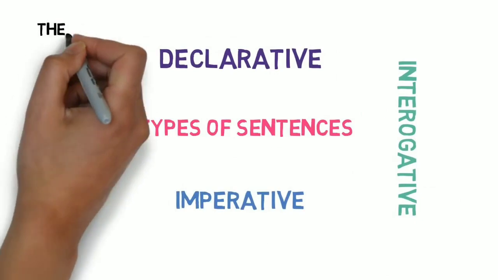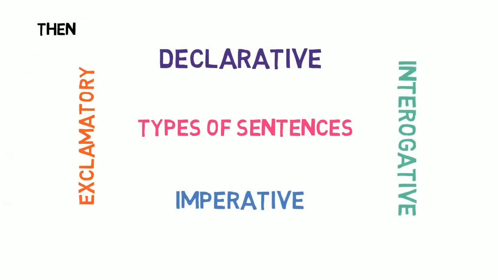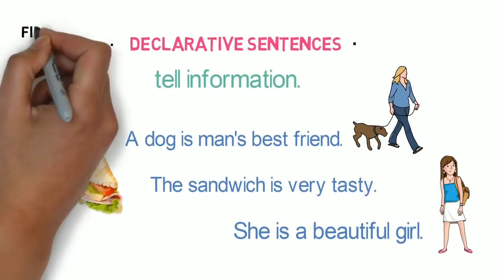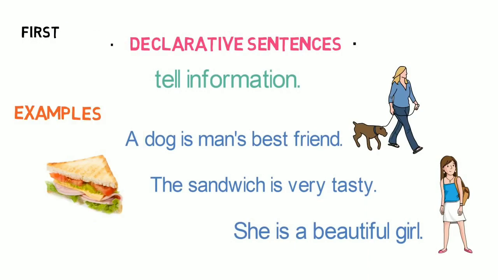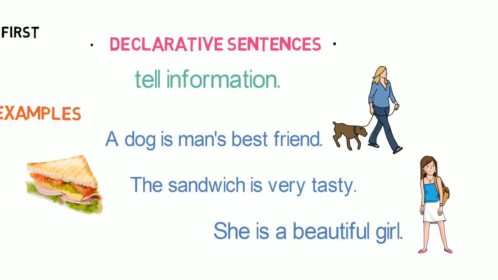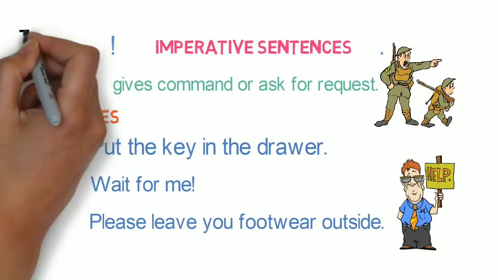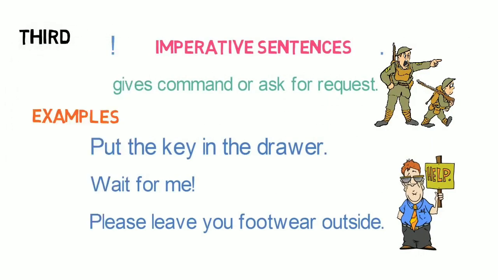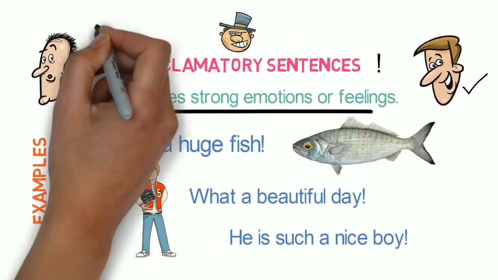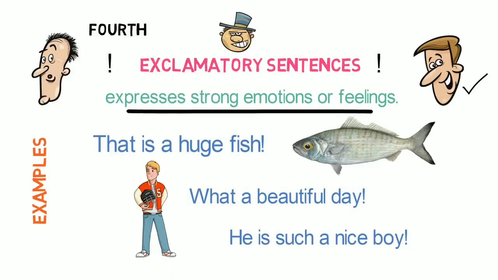Then we discussed four types of sentences based on different thoughts. First, declarative sentences, which give information and always end with a full stop. Second, interrogative sentences, which are used to ask questions and always end with a question mark. Third, imperative sentences, which give commands or ask for requests and always end with a full stop or exclamation mark. Fourth, exclamatory sentences, which express strong feelings or emotions and always end with an exclamation mark.